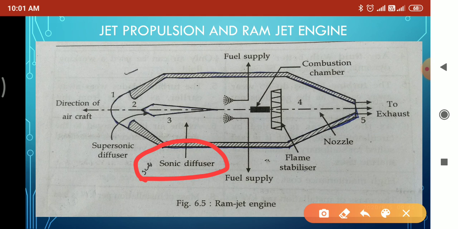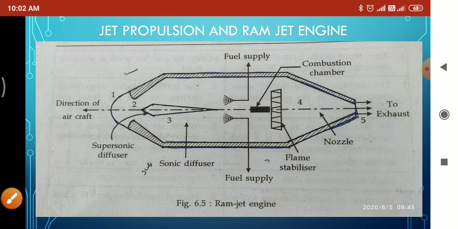If any vehicle is moving less than the speed of sound, means less than 343.2 meter per second, that is called sonic velocity or sonic speed, so subsonic speed. These are the main two parts in this engine. Now, diffuser means what? Which converts high velocity into high pressure. That is called what? Diffuser, simply.